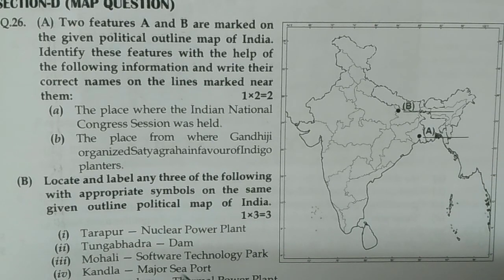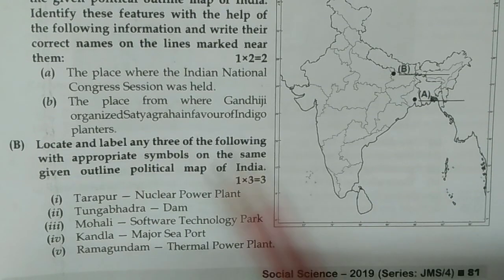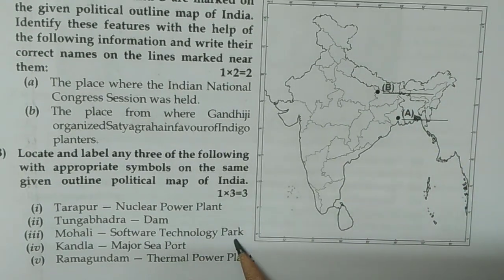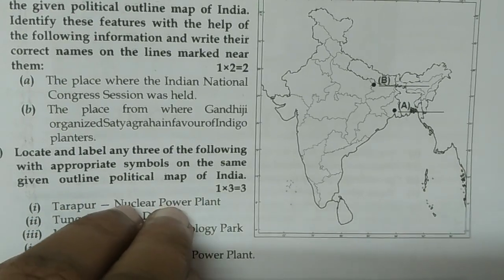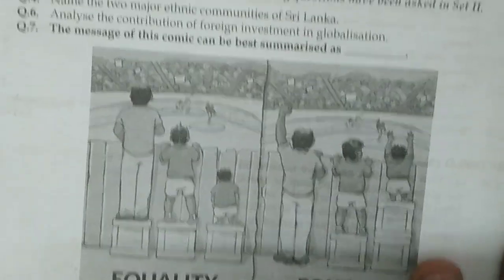Now look at the second part: locate and label any three of the following with the appropriate symbols on the same given outline map of India. It's Tarapur nuclear power plant and Tungabhadra Dam. Then it's given Mohali Software Technology Park, Kandla major seaport, Ramagundam thermal power plant. So all these things are being given here. Now we can do set number 2 here.